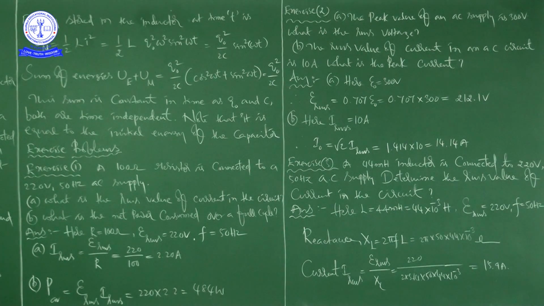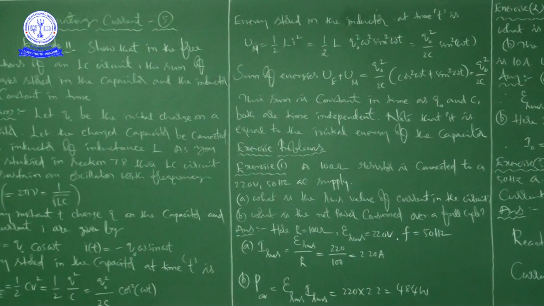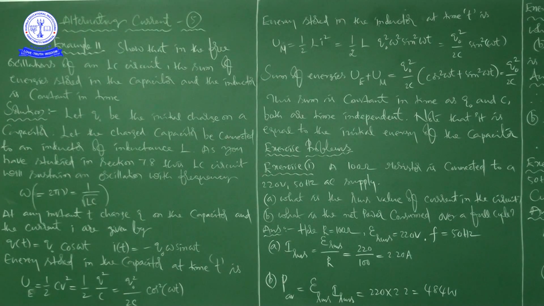Okay, right. So in this class we discussed 4 problems: 1 example problem and the rest 3 exercise problems. Regarding these problems, first, example 11 is a very clear and important problem. In example 11, we calculated the sum of the energies stored in the capacitor and an inductor, that is, UE plus UM. Let Q naught be the charge; the initial energy stored in the capacitor will be Q naught square by 2C.